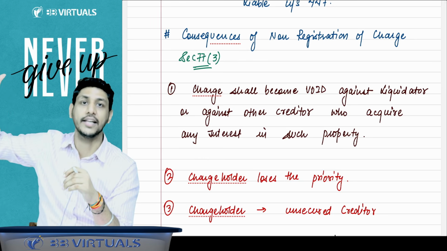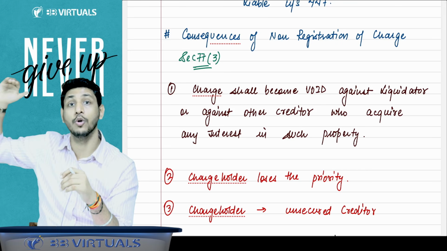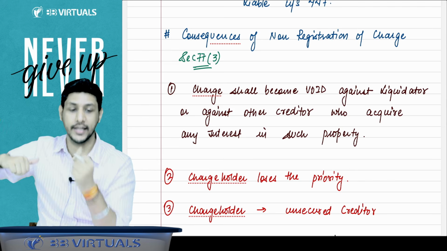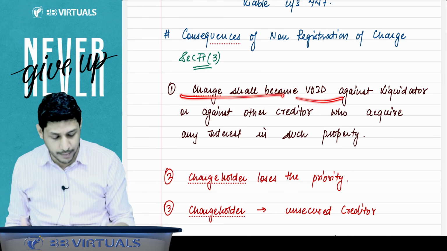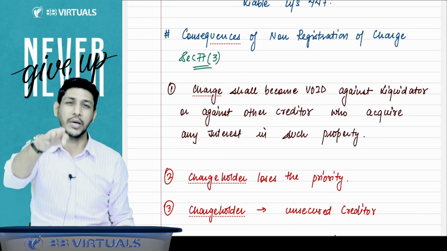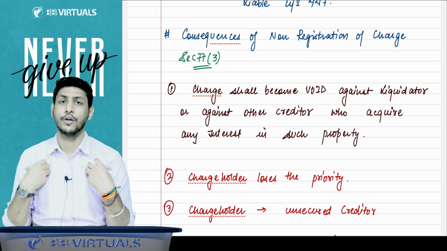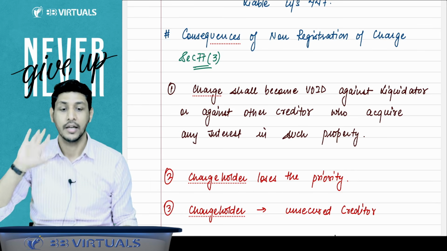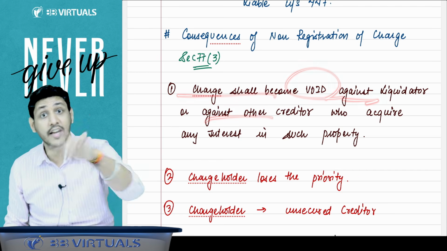The charge holder will be losing the priority he was having. It will be reduced to the level of unsecured creditor, and the charge shall become void against the liquidator. The liquidator says that this is not a charge in our point of view, we will not consider this charge. Now this charge is invalid, or the charge will become void against the other creditors also.